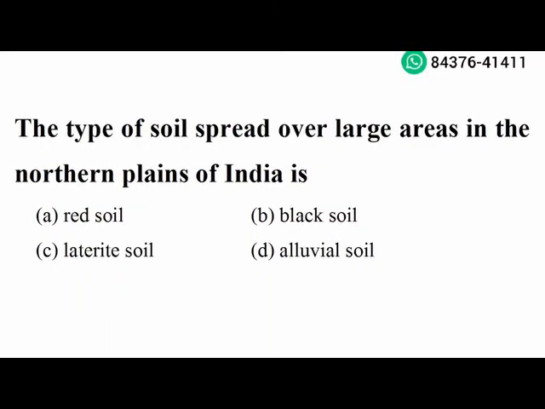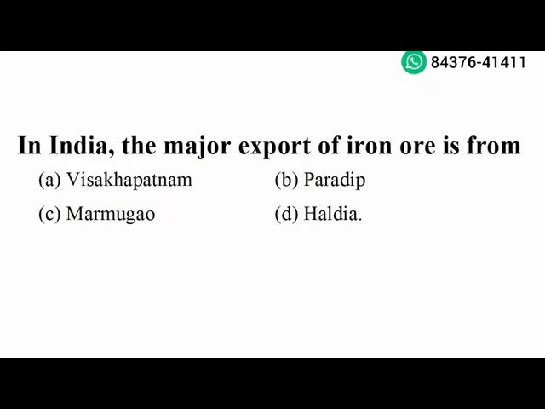The type of soil spread over large areas in the northern plains of India is alluvial soil. Option D is the right answer. Next question. In India, the major export of iron ore is from Mormugao. Option C is the right answer.